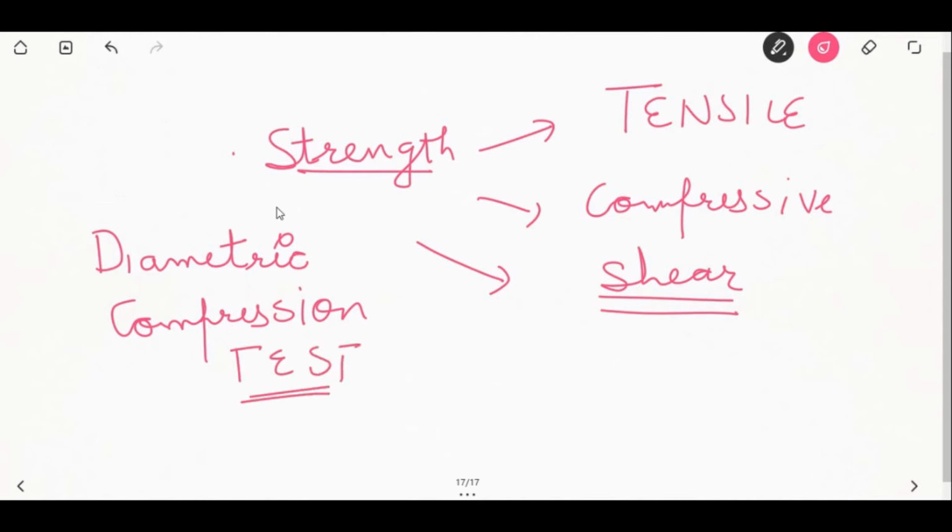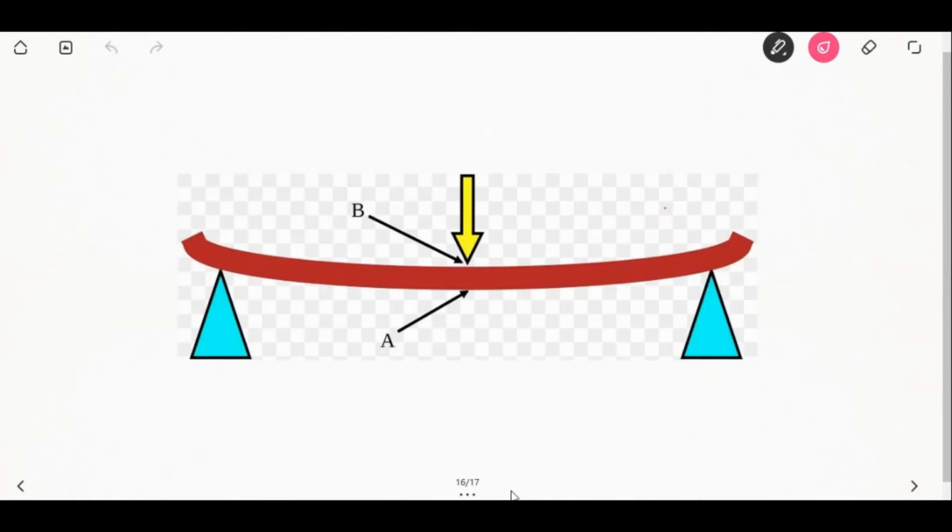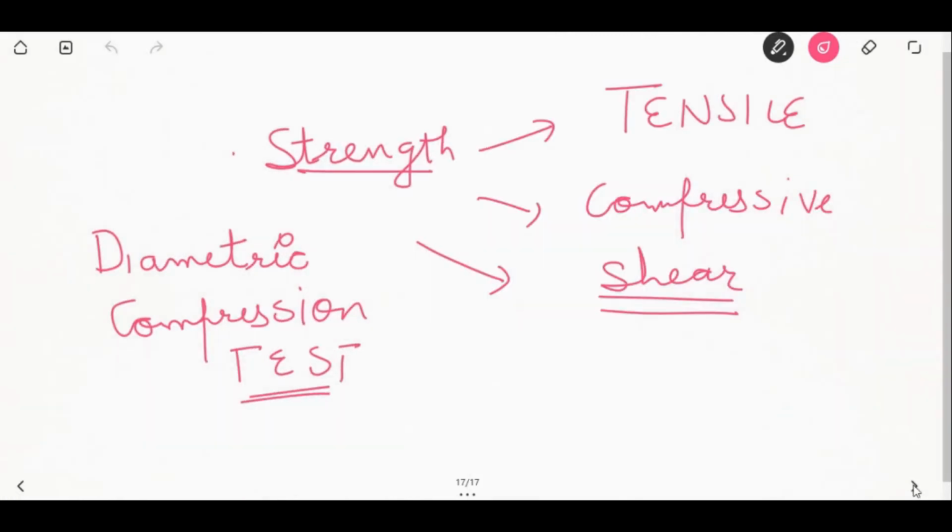In this method, a compressive load is placed on the diameter of a short cylindrical specimen. Compressive strength or crushing strength is determined by subjecting a cylindrical specimen to a compressive load. So the strength value is obtained from the cross-sectional area and force applied. Third comes shear strength. Shear strength is the maximum stress that a material can withstand before failure in shear mode of loading.